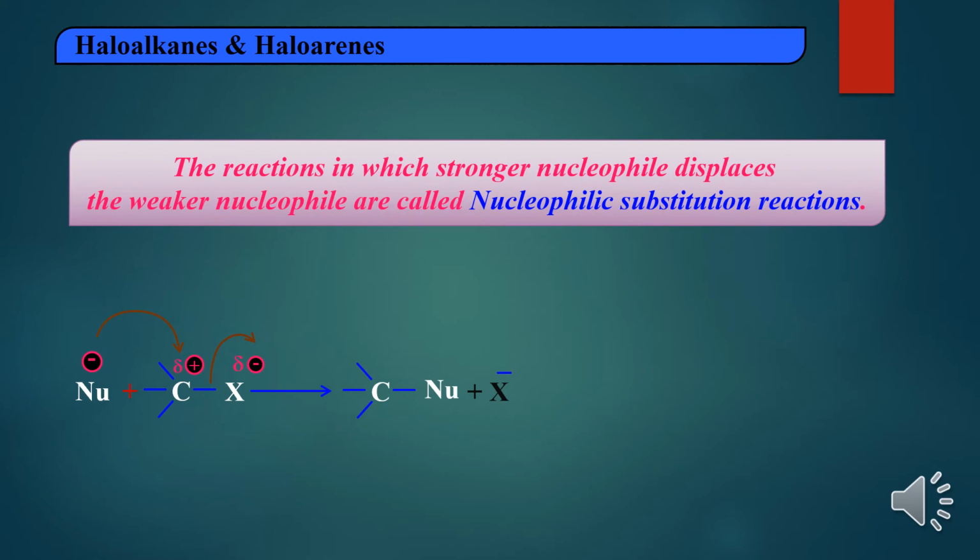So haloalkanes undergo nucleophilic substitution reactions. The reactions in which a stronger nucleophile displaces a weaker nucleophile are called nucleophilic substitution reactions. Here Nu is the stronger nucleophile, and the weaker is X, the halogen, that will come out.